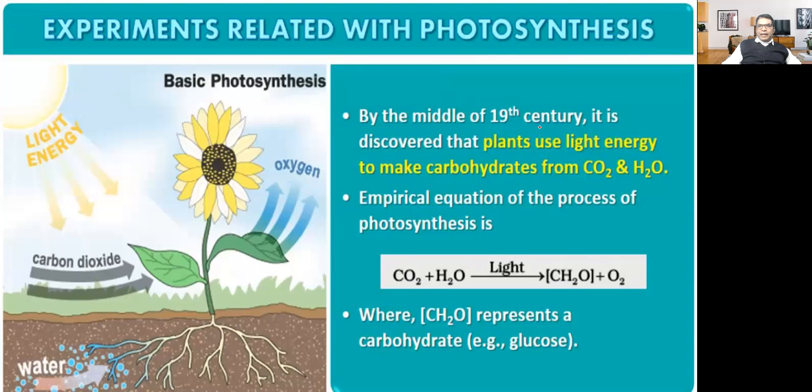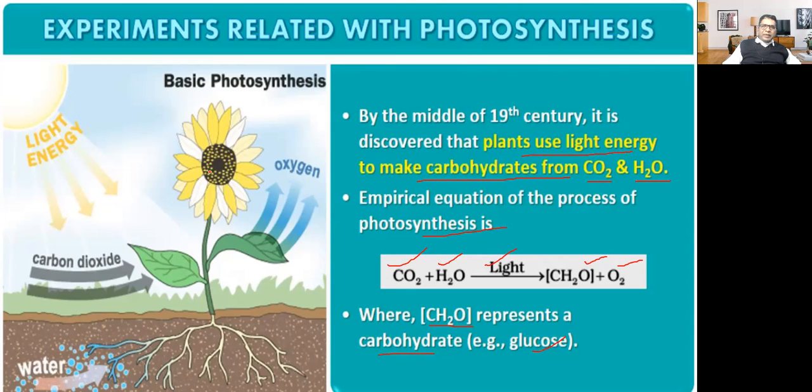By the middle of the 19th century, it was discovered that plants use light energy to make carbohydrate from carbon dioxide and H2O, water. The empirical equation of the process of photosynthesis is carbon dioxide plus H2O, in presence of sunlight, they produce starch and release oxygen, where CH2O represents a carbohydrate, that is, glucose.